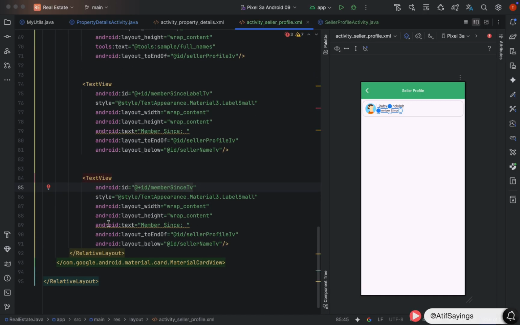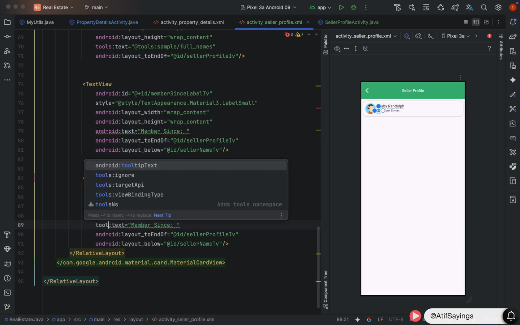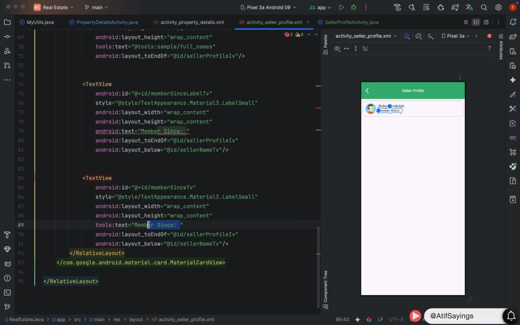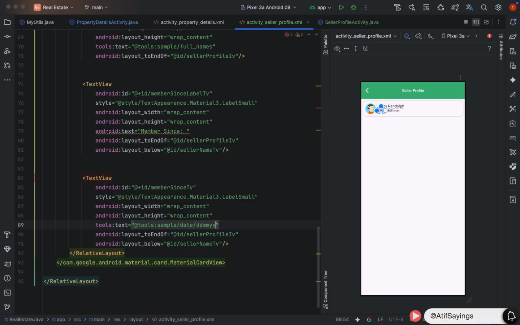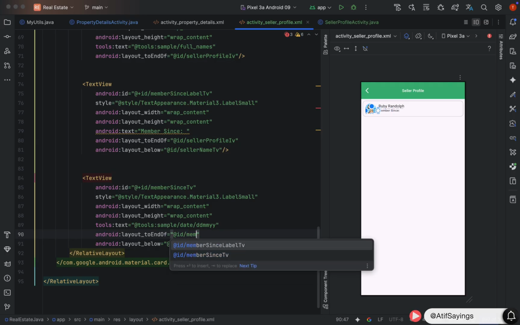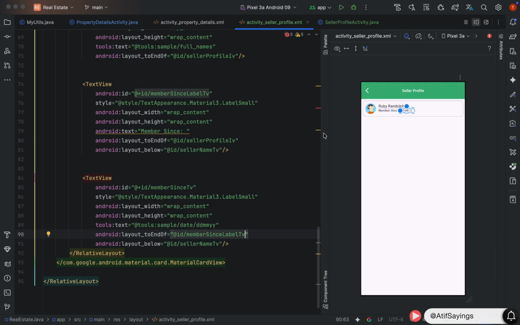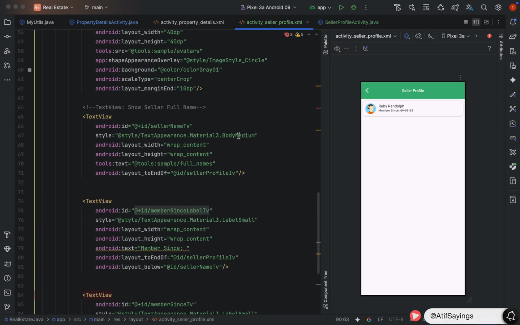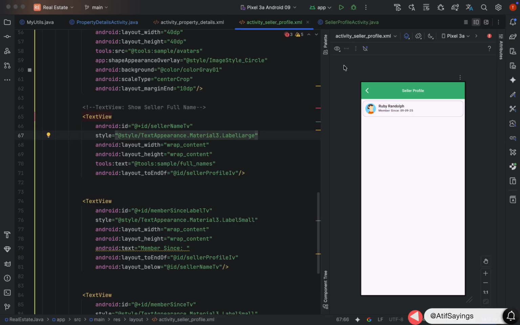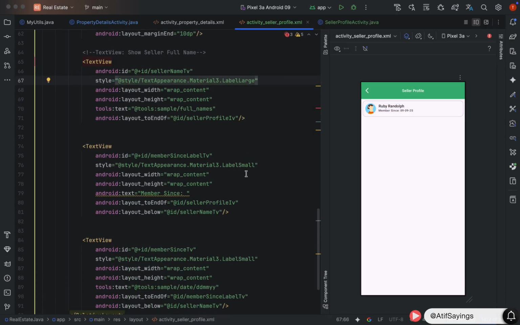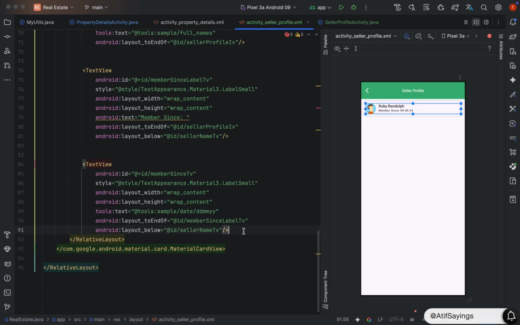And instead of static text, we need to show our temporary date that will only show in layout preview. For that, we will use the property tools text instead of Android text. We need to place that text view at the end of the member since label TV. That's it for this text view. Now we will change the style of the seller name that will be label large. And with that, the seller profile info card is now completed.